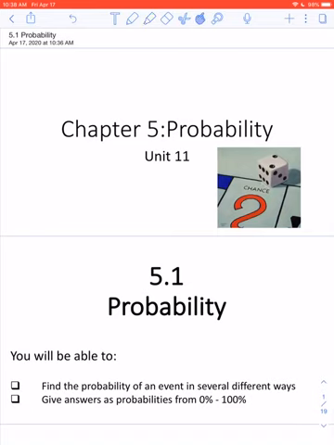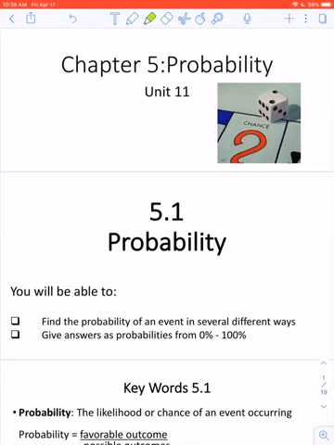After this lesson, you will be able to find the probability of an event in several different ways. That's just fancy language for being able to solve a probability question, knowing what the chances are of something happening, and give answers as probabilities from 0 to 100%.